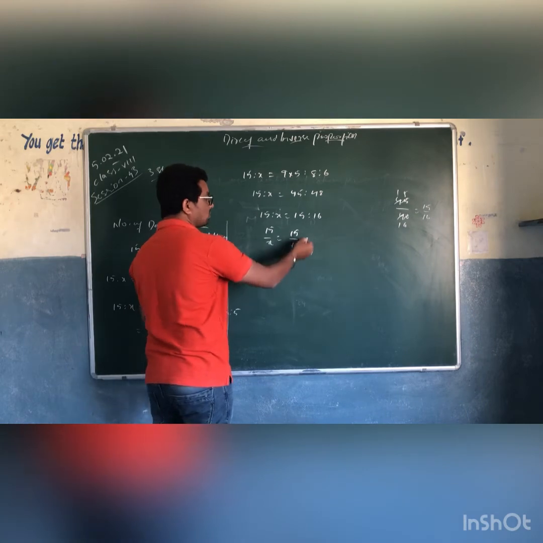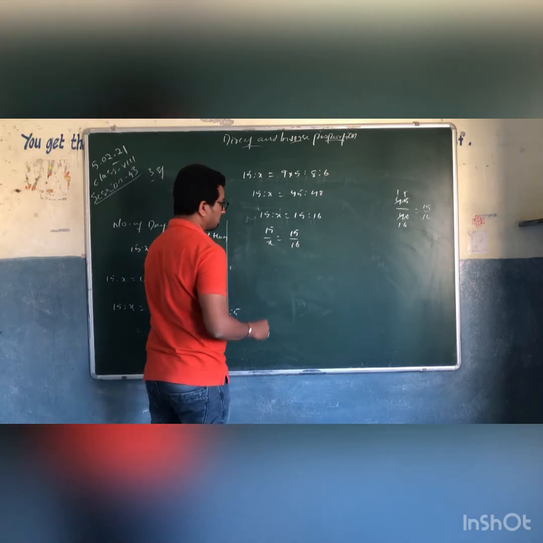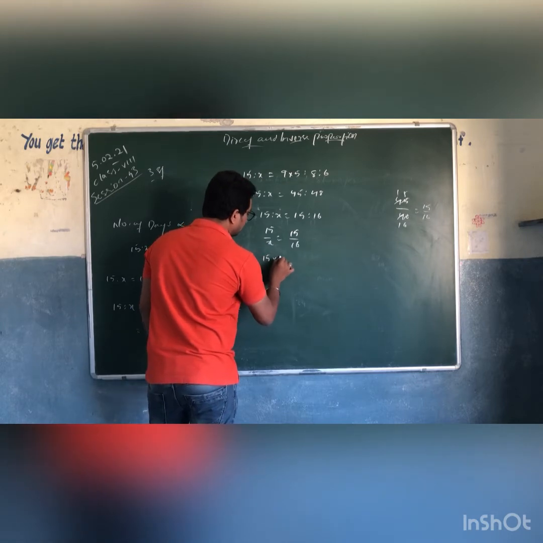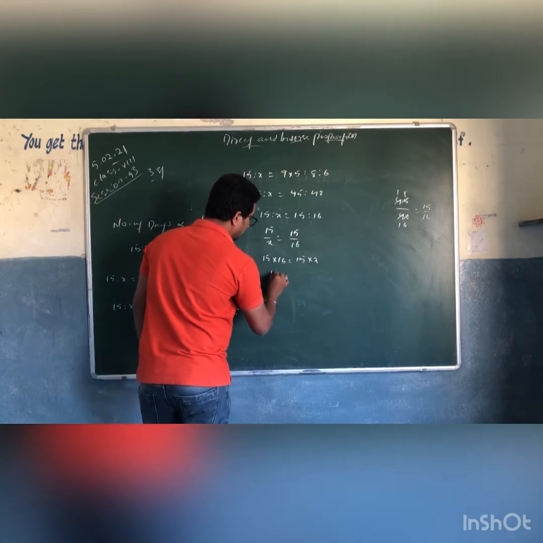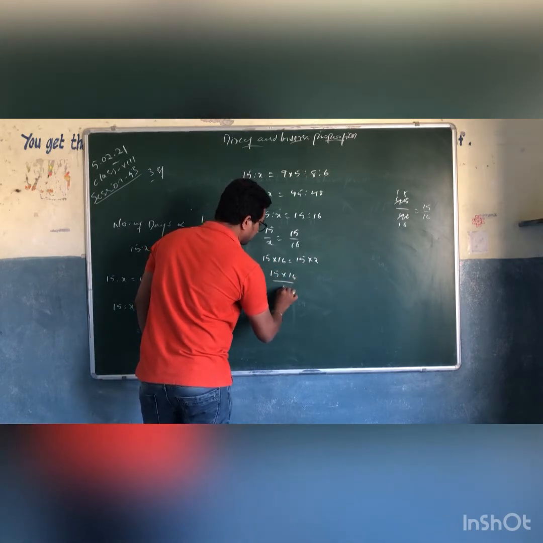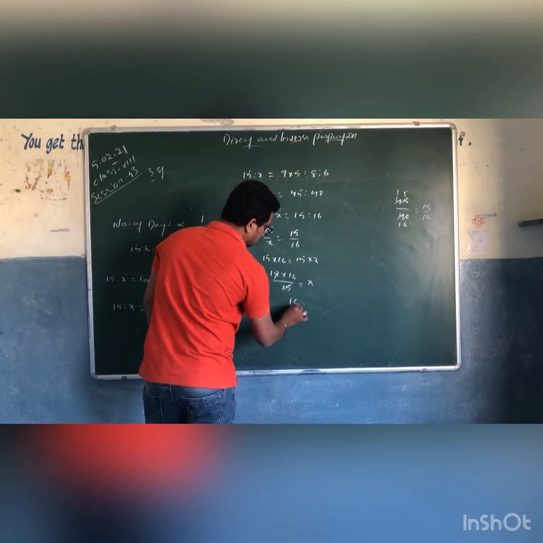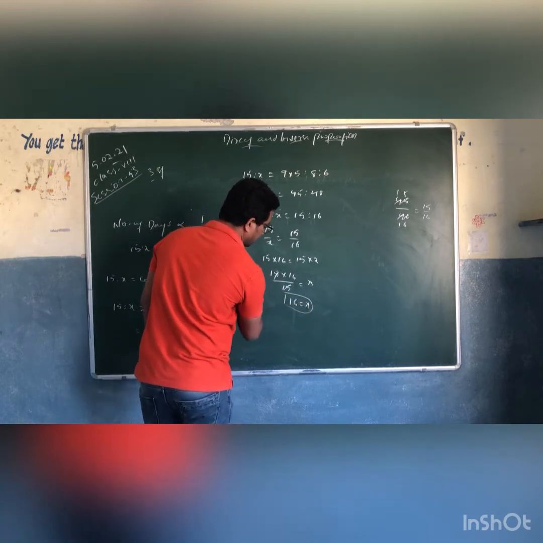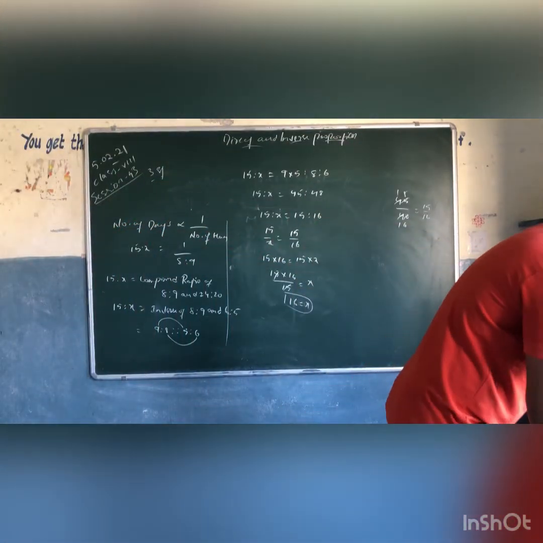Now if this x goes to RHS it becomes numerator, and this 16 comes to LHS and becomes numerator. So 15 into 16 is equal to 15 into x. Now 15 into 16 by 15 is equal to x. 15 gets cancelled. 16 is equal to x. Okay, let's check whether the answer is 16 or not.